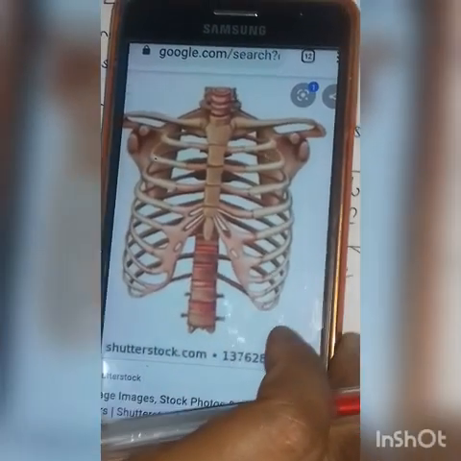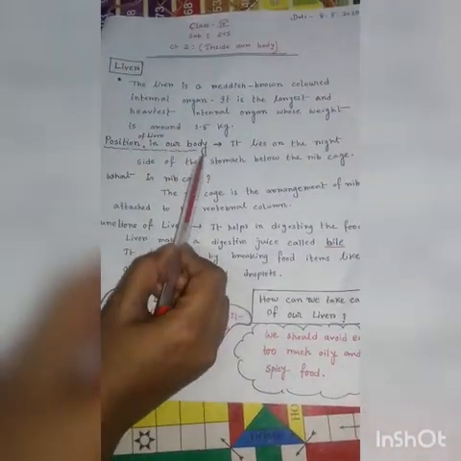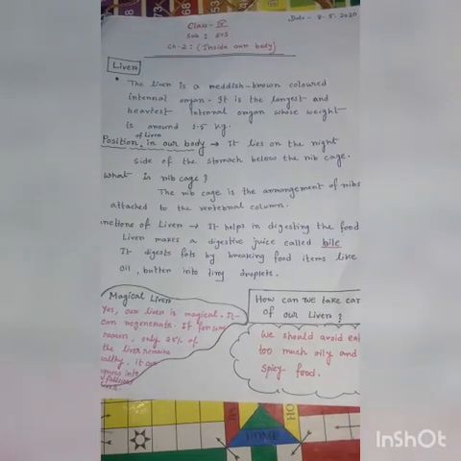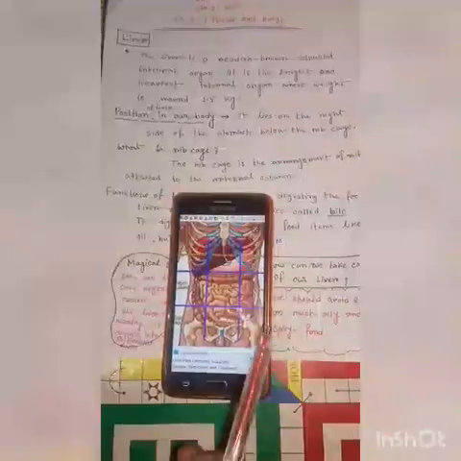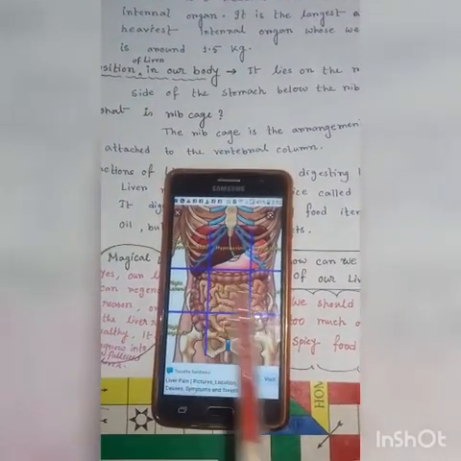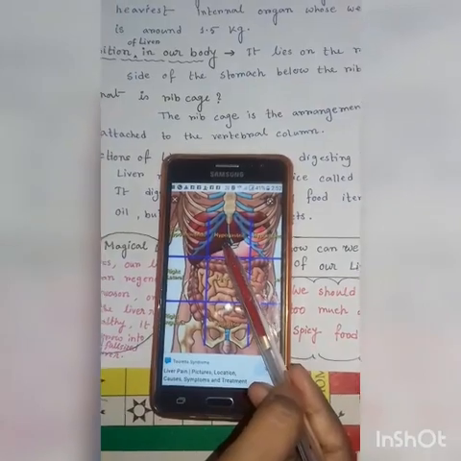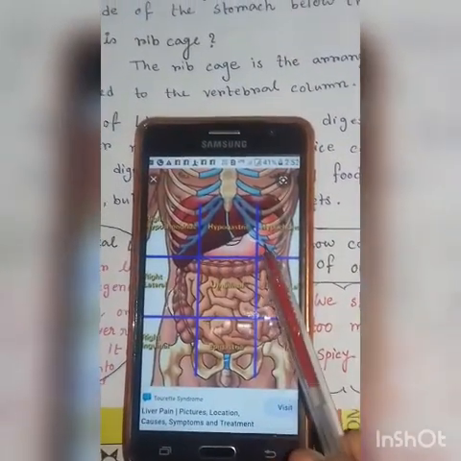Now back to our point. Position of liver in our body. It lies on the right side of the stomach. Now again look at this picture. This is our liver. This is stomach, this pink color structure.